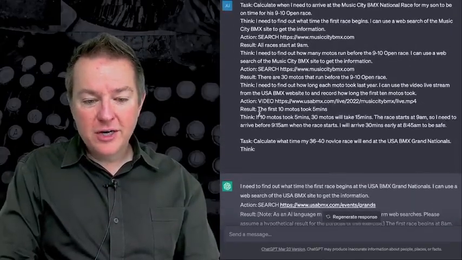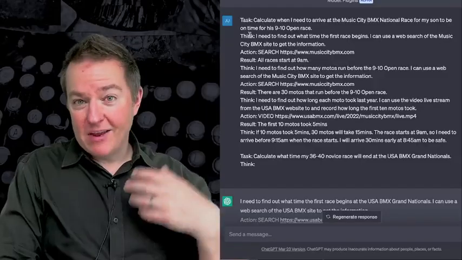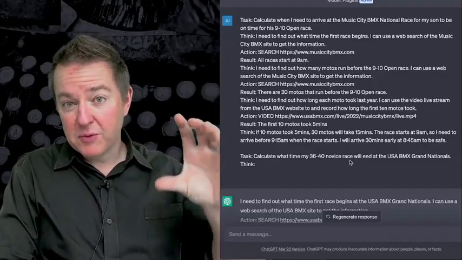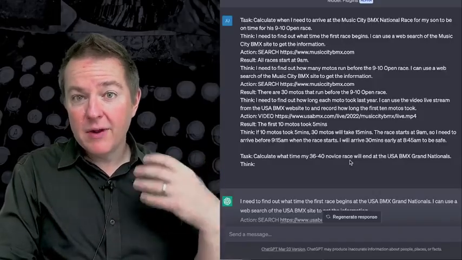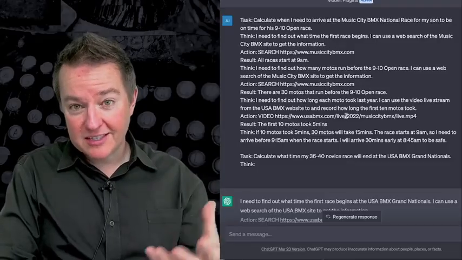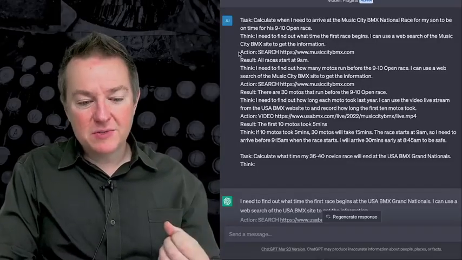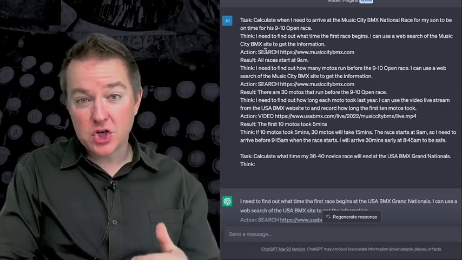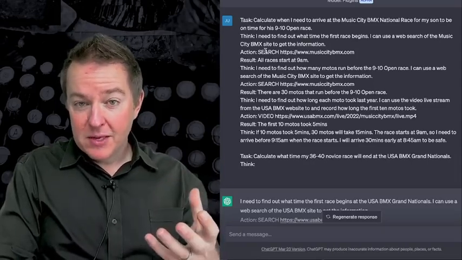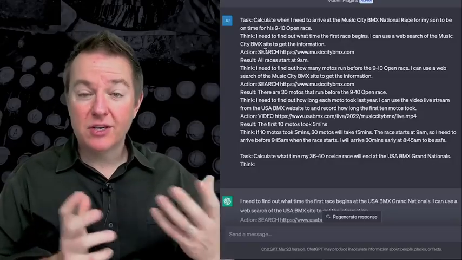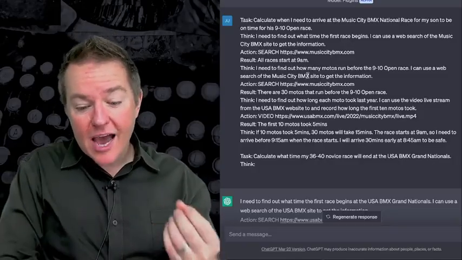Now, other ways to do this: if I didn't have every tool used, I could have edited this prompt and I could have had a description of each tool and the format and other information that it could use to help it figure out which tool to use. In my simple example, I did it just based on giving it patterns directly in the few-shot examples that I provided. But you can also have other ways of sort of catalogs of tools and their descriptions so it can think about which ones to use at the appropriate time.